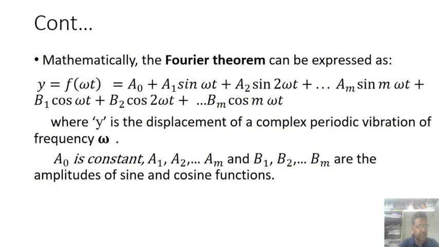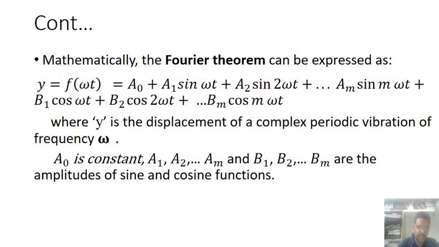Mathematically, we are going to explain the Fourier theorem. It can be explained in this order: any finite single valued periodic function, either continuous or having a finite number of points of ordinary discontinuity, can be expressed as a sum of sinusoidal vibrations having frequencies as integral multiples of a given simple harmonic variation.